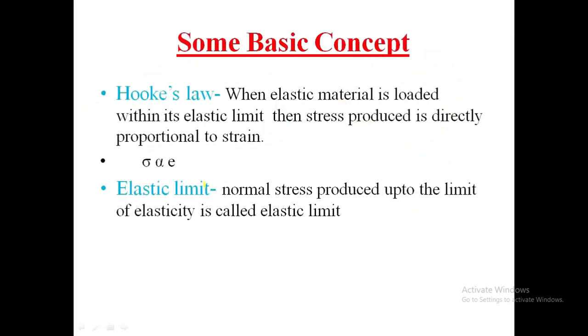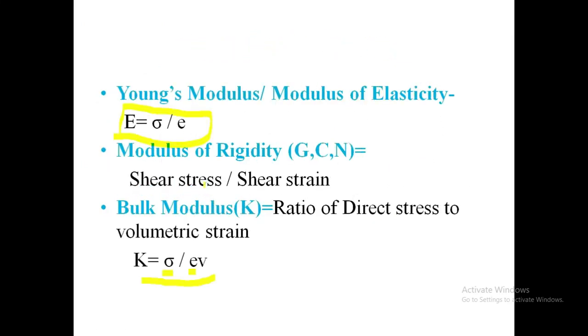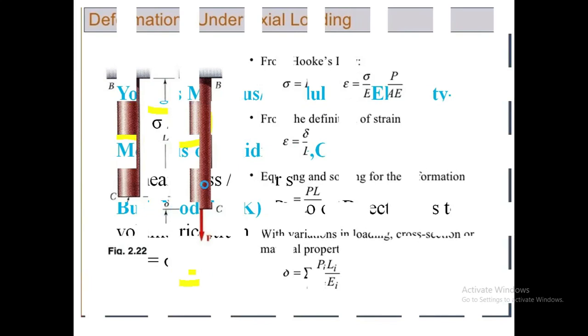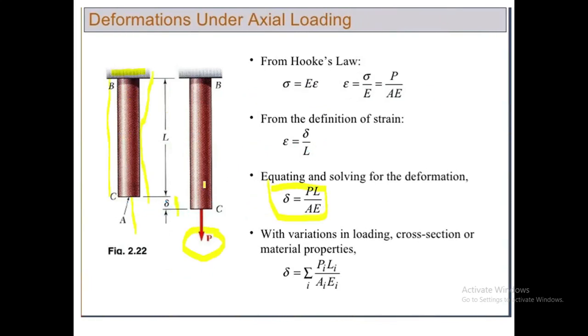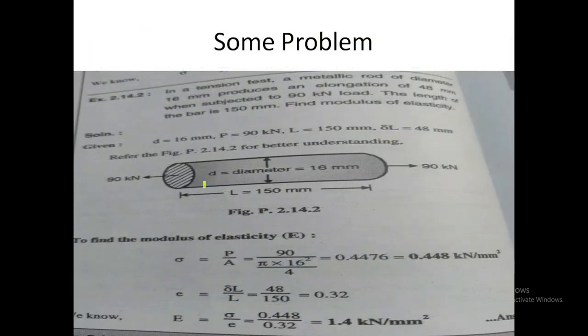Then we see some basic concepts like Hooke's law, Young's modulus, that is capital E is equal to sigma upon small e, and bulk modulus K is equal to sigma upon e_v. Then deformation under axial load, the formula is delta L is equal to PL upon AE. From all the theoretical part, now we see some basic problems related to Young's modulus, stress, and strain.